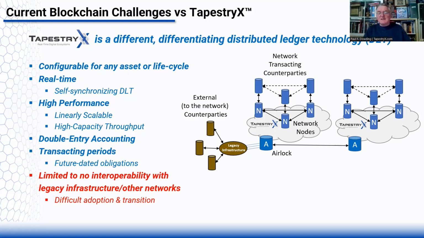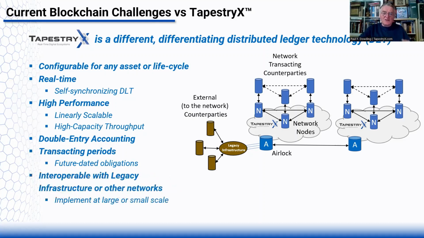If you think about any current blockchain, all they are is a record from today backwards. They don't record anything that's future dated. And because of the airlock, we're interoperable with legacy infrastructure or other networks, which also means that we can be implemented at small scale and then grow as the network expands. We don't have to take over a market in a day.